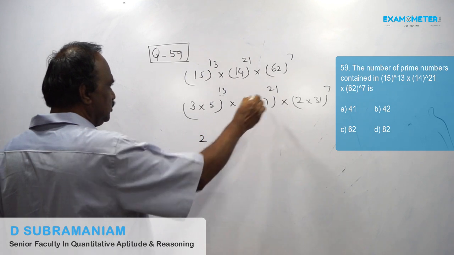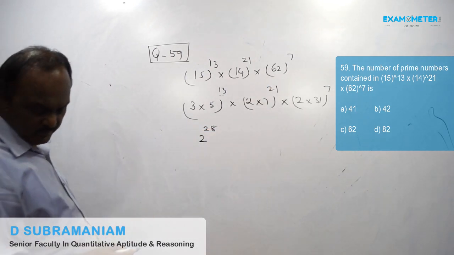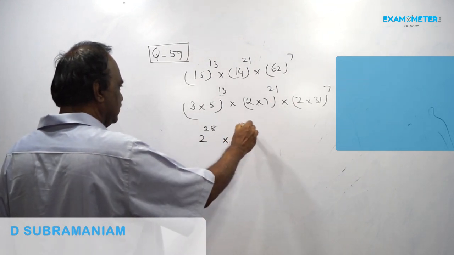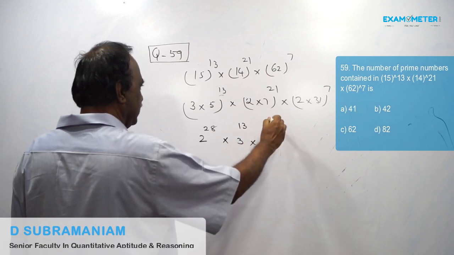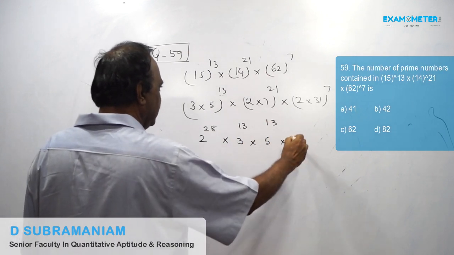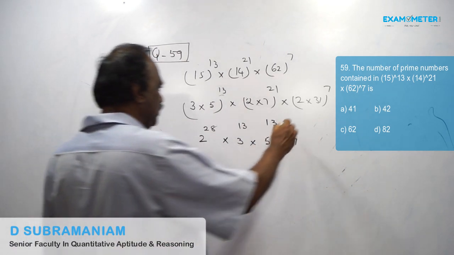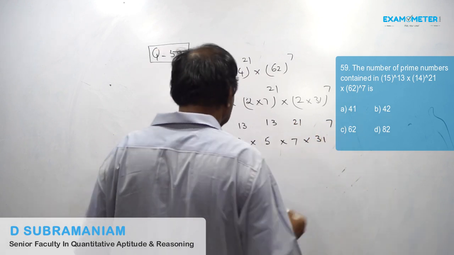This is 21 plus 7, 28, into 3 to the power 13, into 5 to the power 13, into 7 to the power 21, into 31 to the power 7.